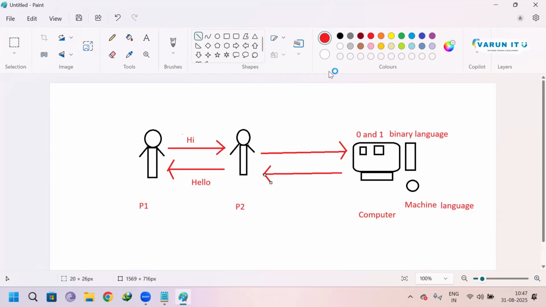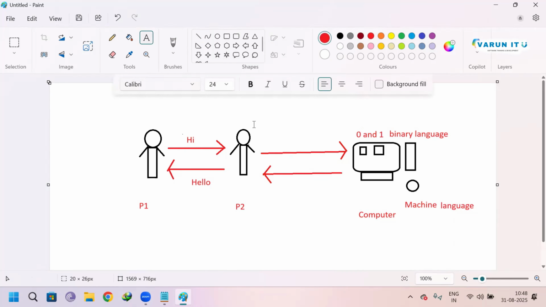So programming languages are used to communicate with the computer. So it means Java is a mediator for human and computer. Human means the user, and computer.